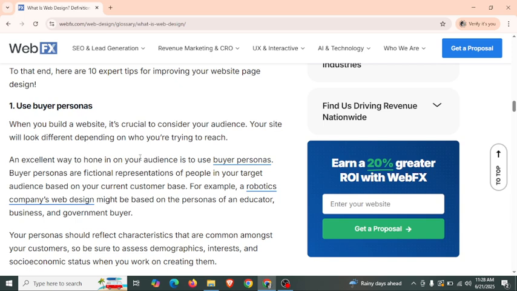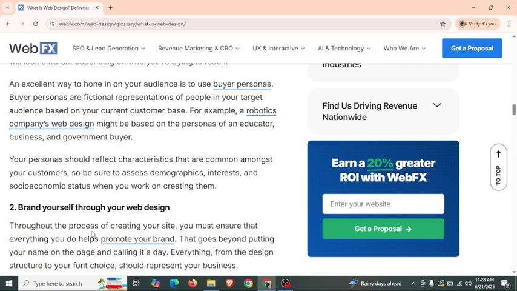For example, a robotics company's web design might be based on the personas of an engineer, a business buyer, and a government buyer. Your personas should reflect characteristics that are common among your customers, so be sure to assess demographics, interests, and socioeconomic status when you work on creating them.